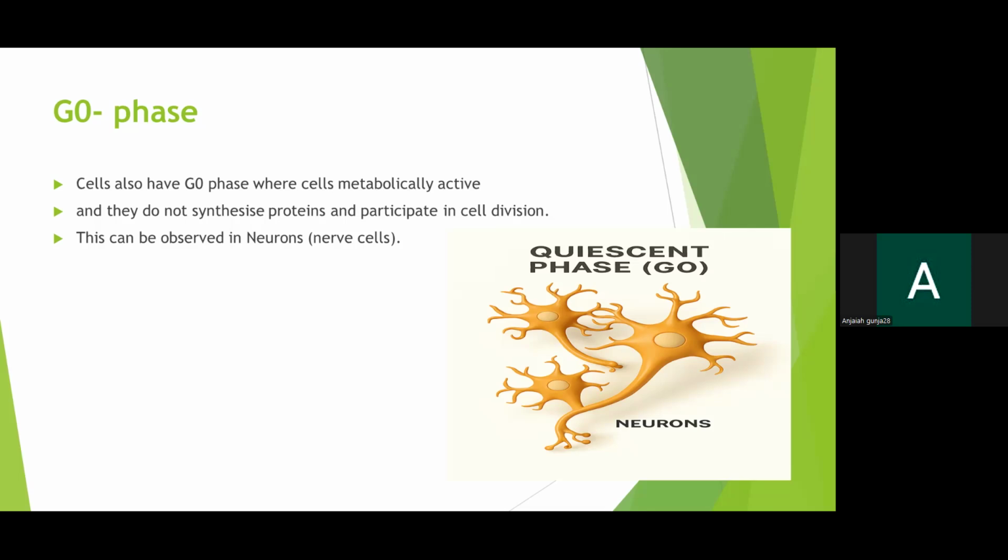And we also have other cells like skin cells, skin fibroblast cells. They can be replaced. They will enter into G0 phase, and again they can enter into G1, S, G2. So they can be activated to enter into cell division. So this is one of the important phases in the cell cycle, G0.